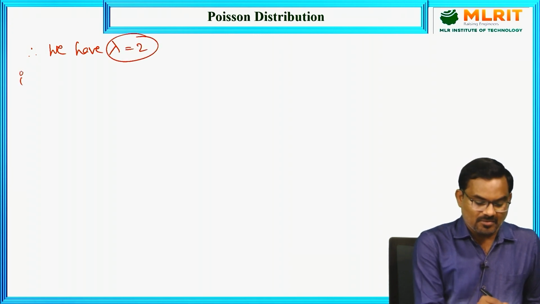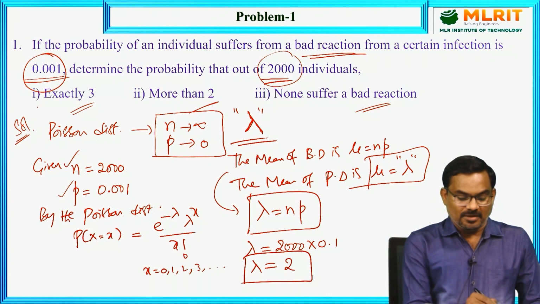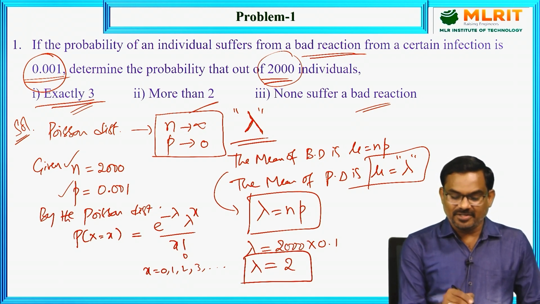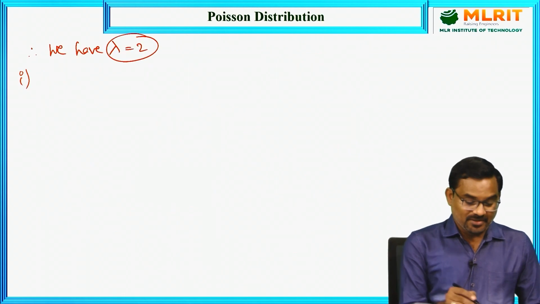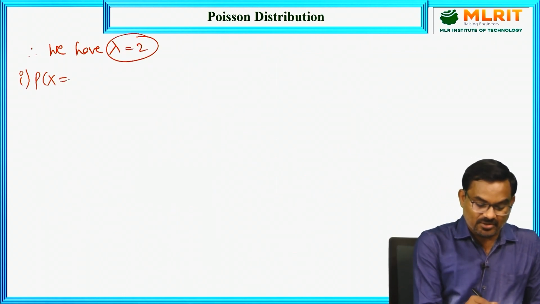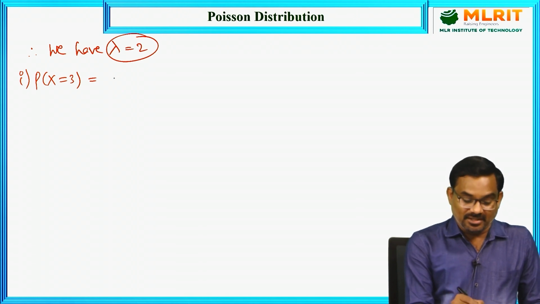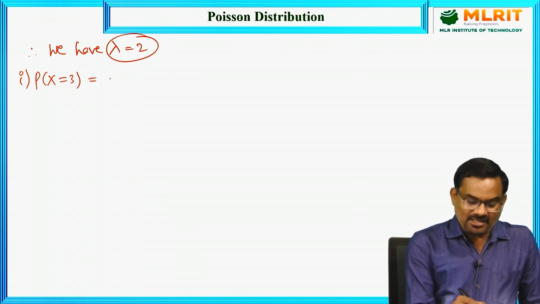Now for the first question, we need to find the probability that exactly 3 individuals suffer a bad reaction. So we calculate probability of x equal to 3 using the formula e power minus lambda, lambda power x by x factorial.